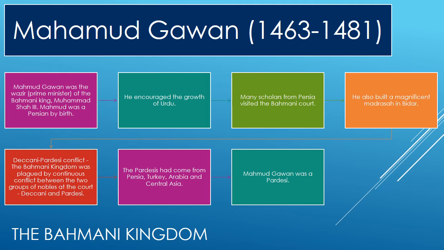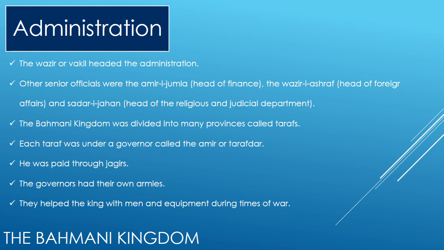Here are a few achievements of the Bahmani kingdom. Let's see all one by one. Let's see the achievements in the area of administration. The Wazir and Wakil headed the administration. Other senior officials were Amir-e-Jumla, that is the head of finance, the Wazir-e-Ashraf, head of foreign affairs, and Sadr-e-Jahan, that is head of the religious and judicial department.